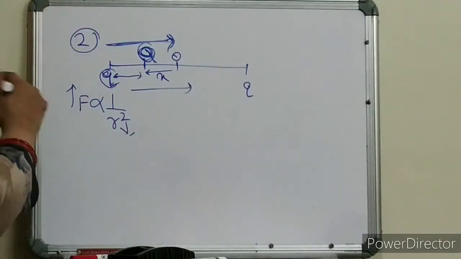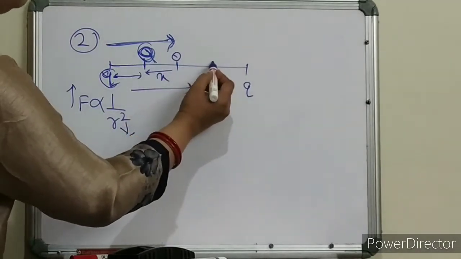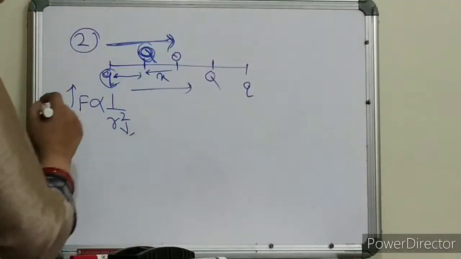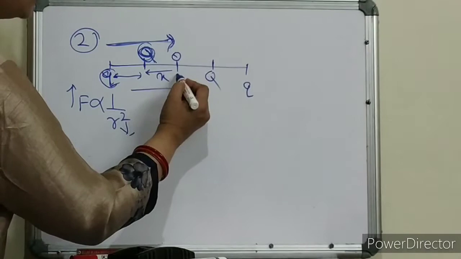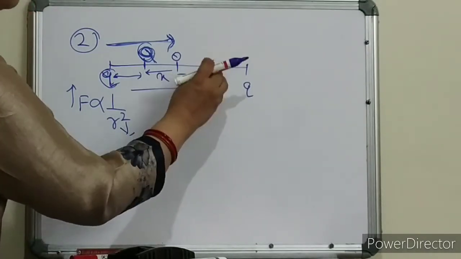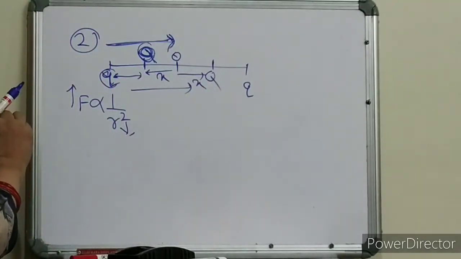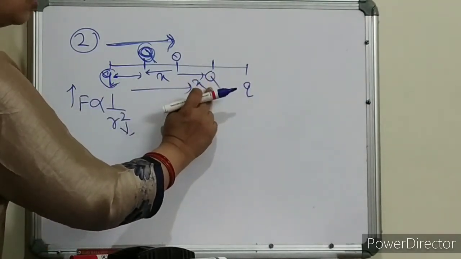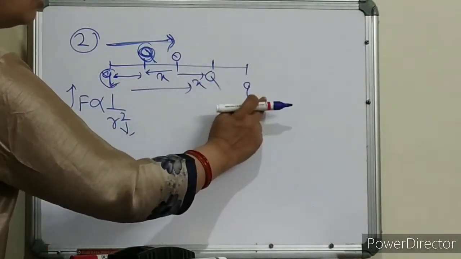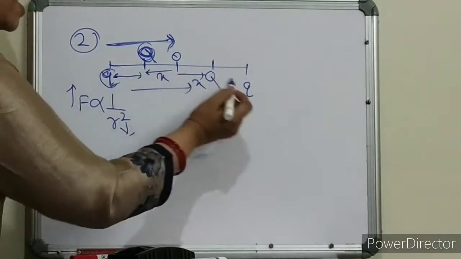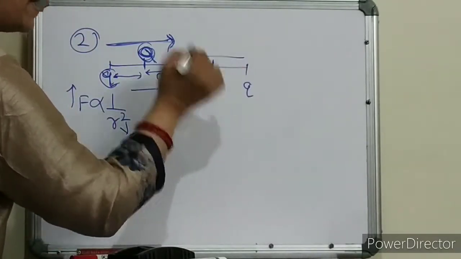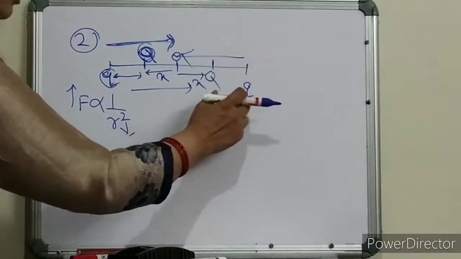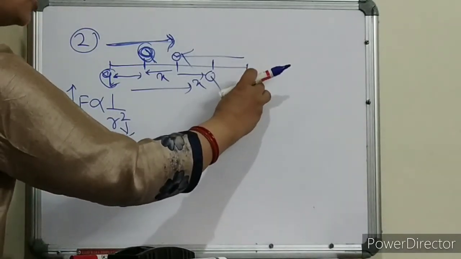Clear? Now if I displace this q slightly from the central position to this position, then what will happen? Now the force experienced by this q due to this q will be more, and it will repel back in this direction because both are positive charges and this force is more.